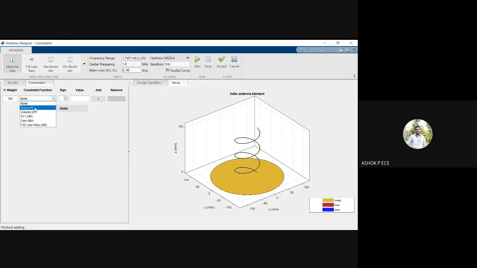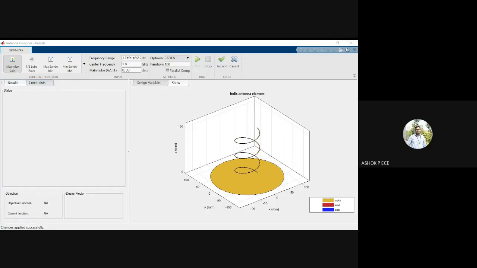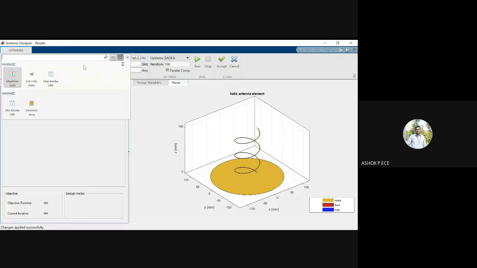Different things you see, whether you have to optimize the area or volume or S11 or gain or front to back ratio. Assume if you want to optimize the S11, S11 should be less than or S11 should be greater than minus n. If I'm applying and I am running, there should be at least one design variable. So when you do optimization, you have to at least have one proper criteria.